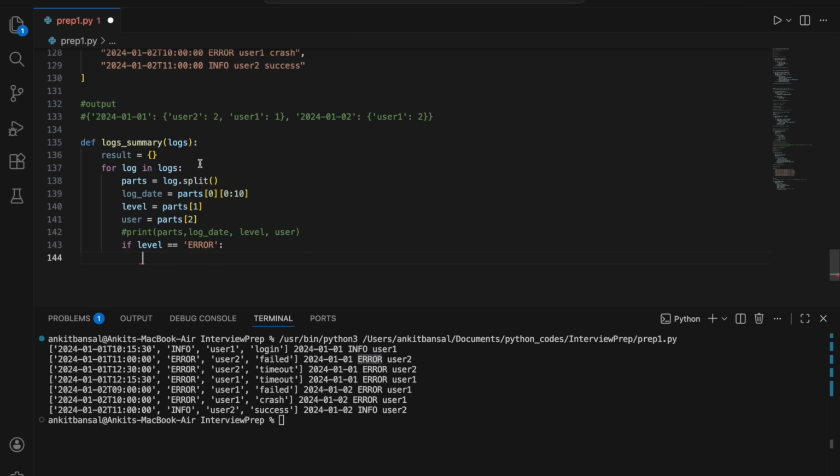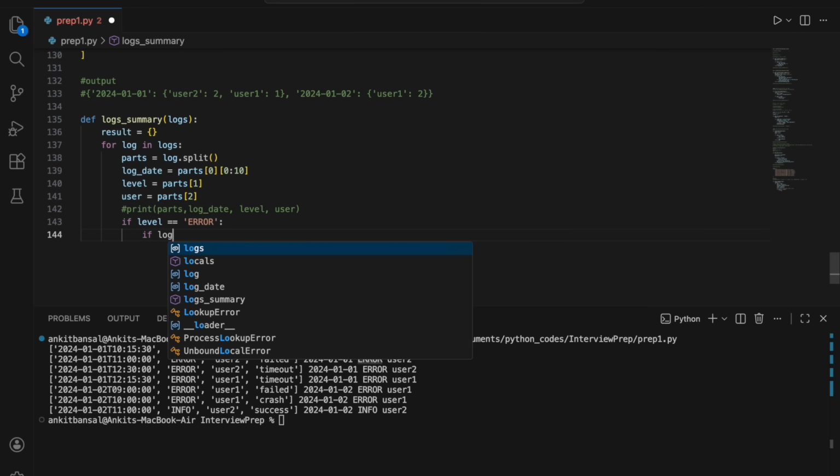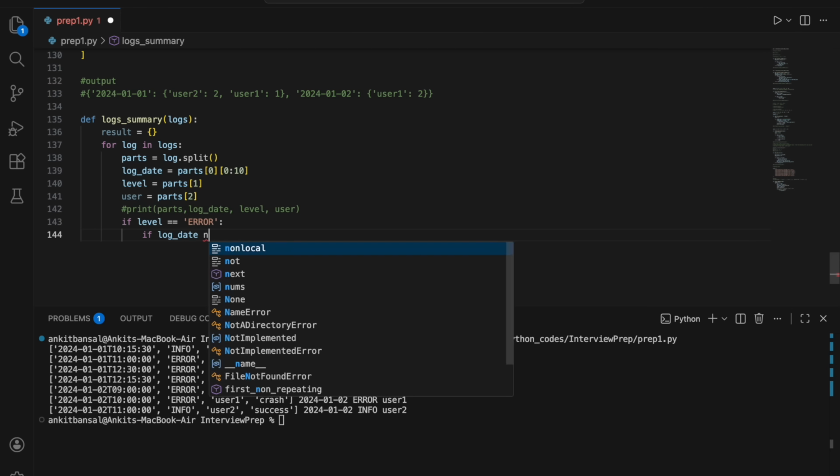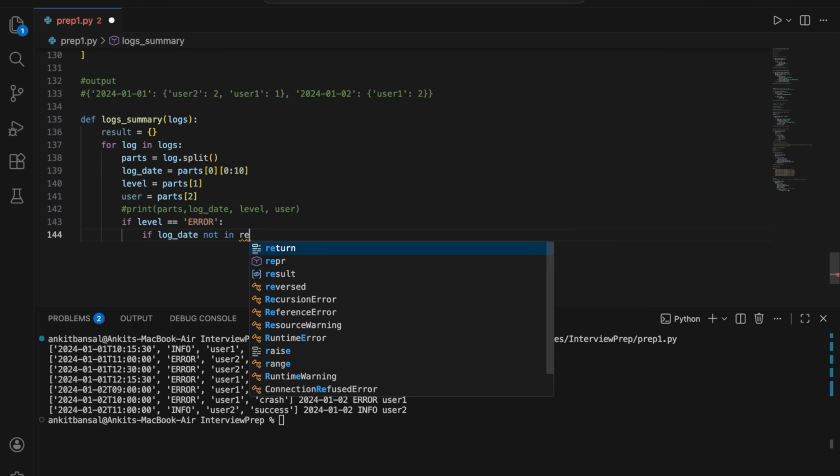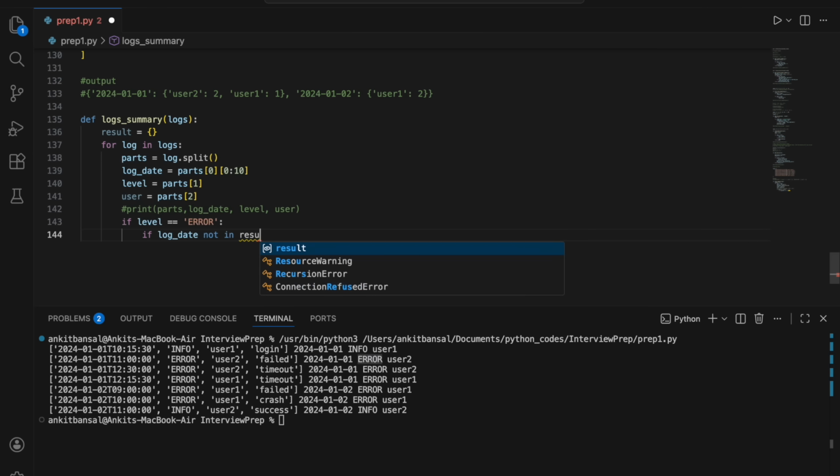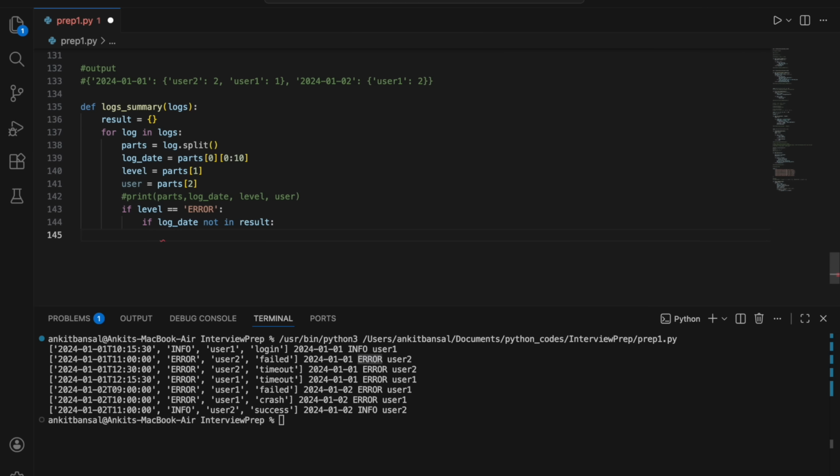Now in the dictionary, we have to have this date, right? If the date is already there, I need to update just these values. But if the date is not there in my dictionary, right, I need to first insert a record with that date. So I'll say if log date not in my dictionary, right, then make an entry.